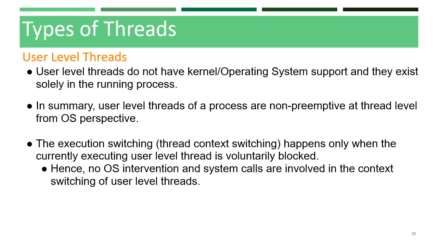It is the responsibility of the process to schedule each thread as and when it is required. In summary, user level threads of a process are non-preemptive at thread level from the OS perspective. The execution switching happens only when the currently executing user level thread is voluntarily blocked. Here, no OS intervention and system calls are involved in the context switching of user level threads. This makes context switching of the user level threads very fast.